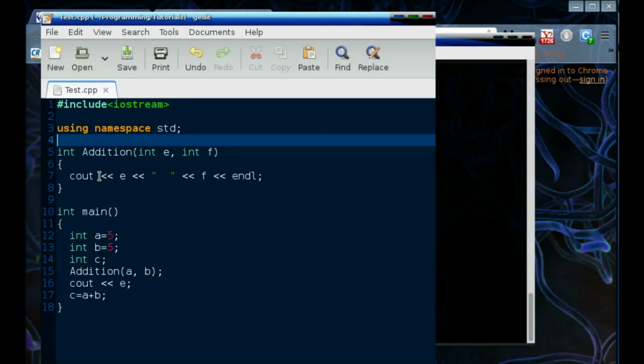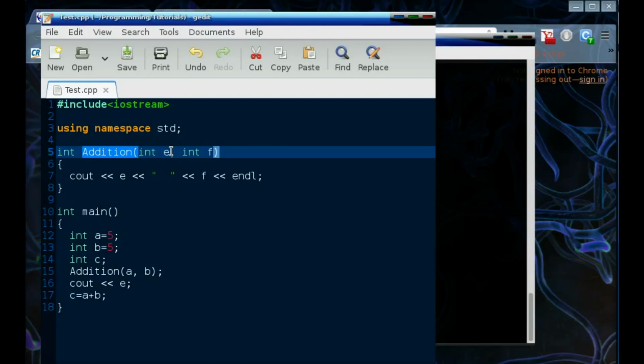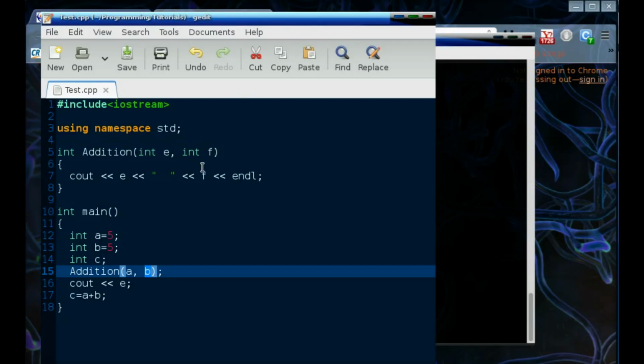Okay, as you go on writing programs, you'll find this suggestion that I just told you very useful. Okay, so as I told you, there's this addition function here that takes one integer and puts that integer value inside e, and another integer that puts whatever value is sent inside f, and if we want to do some operations in here, then it's just going to do that right here.